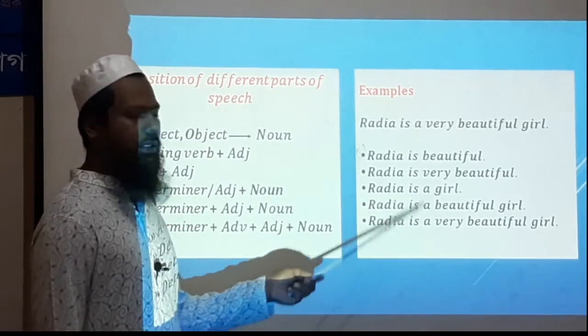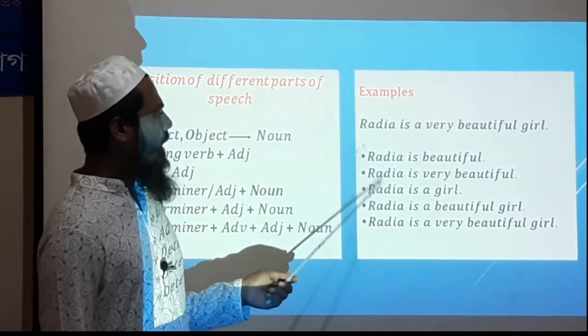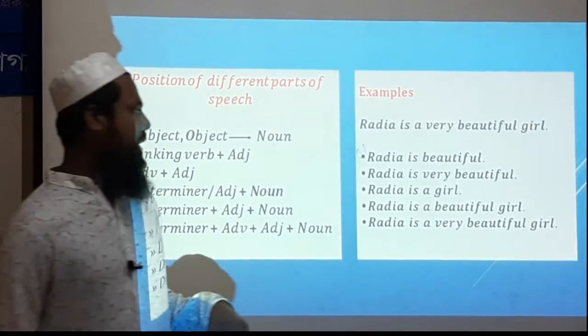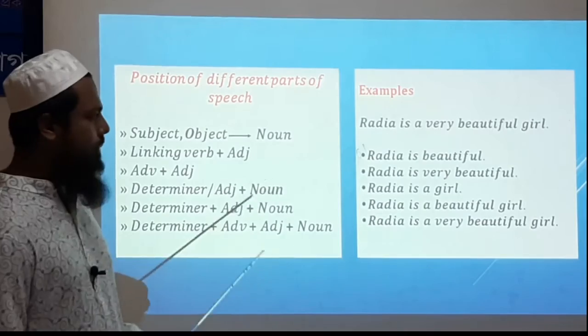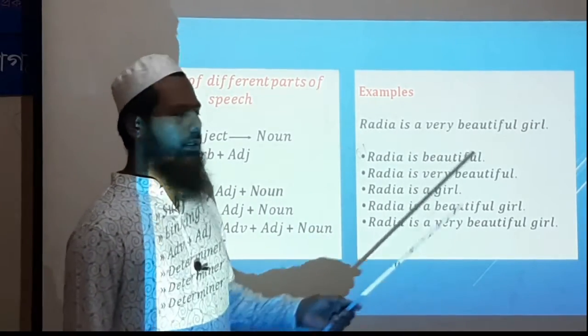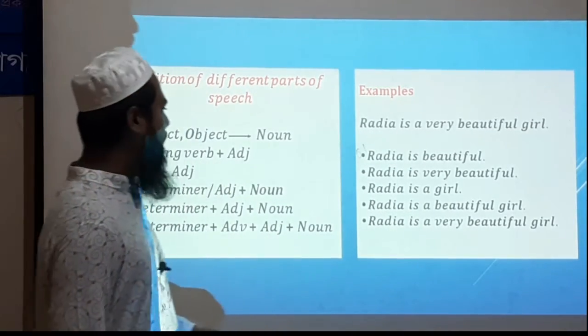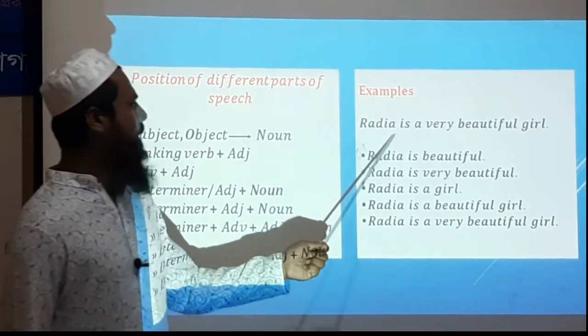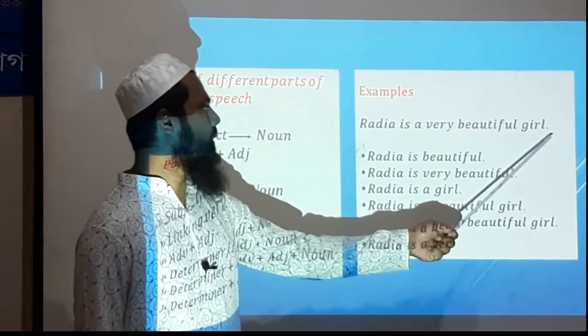I have written some examples here, and this one sentence will help us to understand all the rules here. Okay, I will use this sentence part by part to understand the rules. This is the sentence: Radhya is a very beautiful girl.